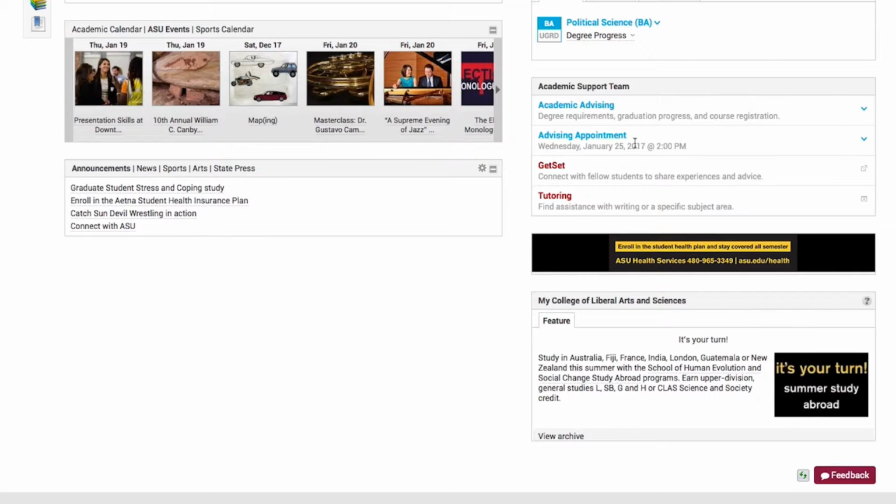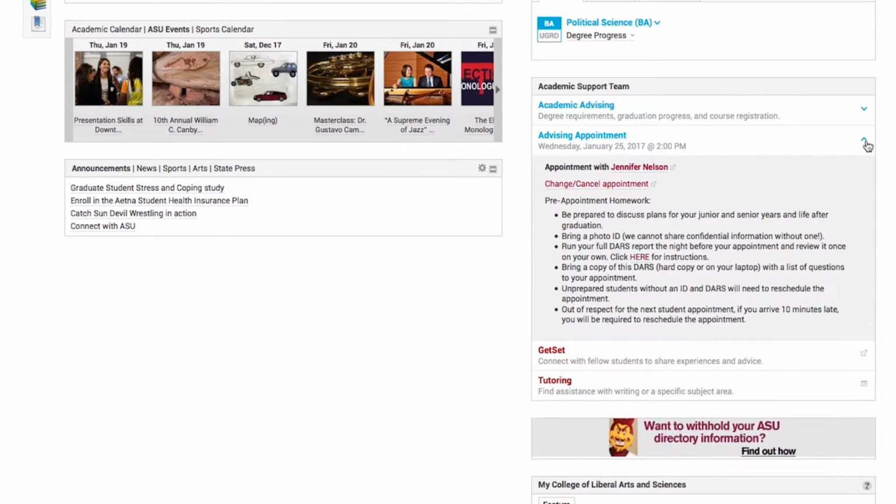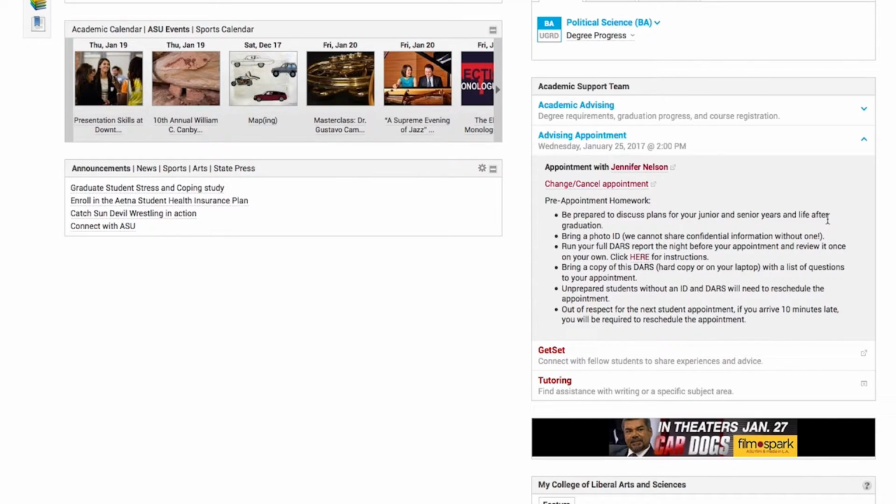And you can see here, after you schedule, it will automatically show your appointment day and time. What's also neat about this is if you go ahead and click on the arrow, it will be tailored to your appointment. So you can see who your appointment is with, and it will give you some additional pre-appointment homework that will help prepare you to make your appointment much more valuable. If you need to cancel or reschedule your appointment, you can click right here and cancel, and then you'll be able to reschedule to another day and time that's conducive to your schedule.